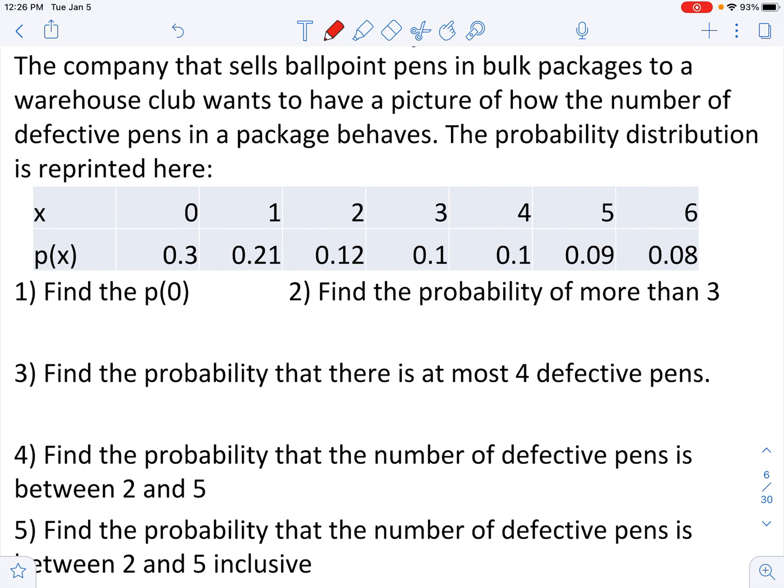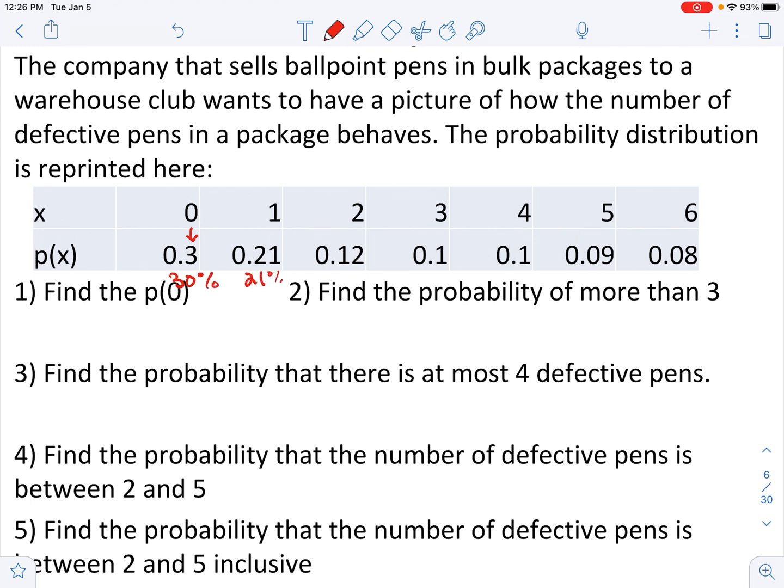A company sells ballpoint pens in bulk packages and the warehouse club wants to have a picture of the number of defective pens. So this is saying the probability of having a defective pen. The probability in that bulk package of having 0 defective pens would be 0.3, or 30%.